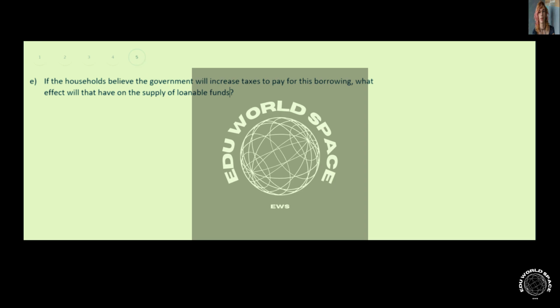The last part of the question says, if the household believes that the government will increase taxes to pay for its borrowing, what will be the effect on the supply of loanable funds? So if households believed that the government was going to raise taxes in the future to pay for increased borrowing today, the household would increase its savings,